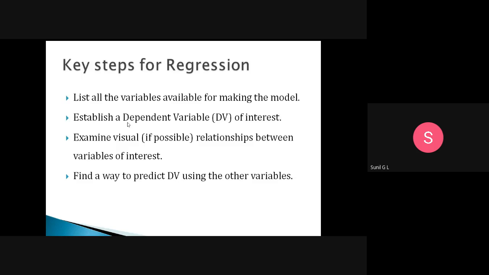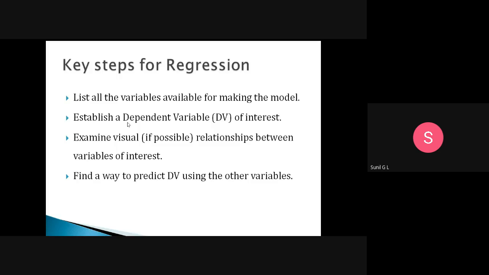You don't need to identify all relationships; you should just examine the visually possible relationships between the variables of interest. And finally, find a way to predict the dependent variable using the other variables.